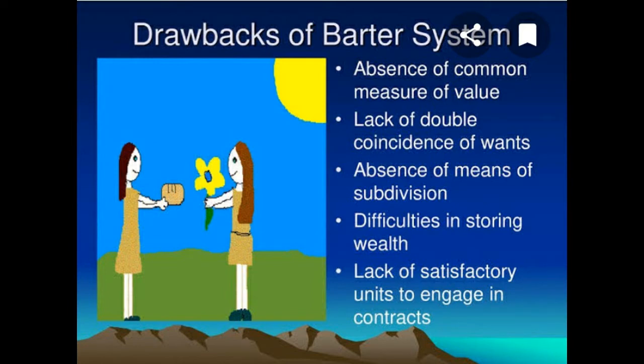Next is lack of store of value. Under barter system, it is difficult for people to store wealth for future use because there were many goods which are perishable. They do not possess durability and their quality deteriorates with passage of time. Moreover, the storage of goods requires time and effort.